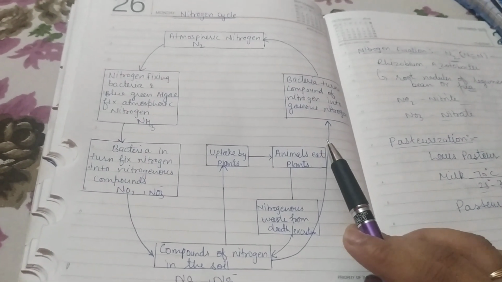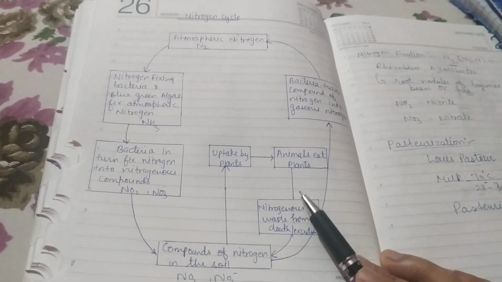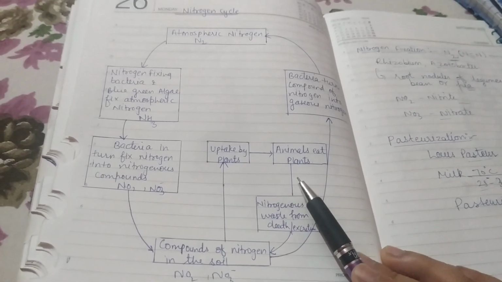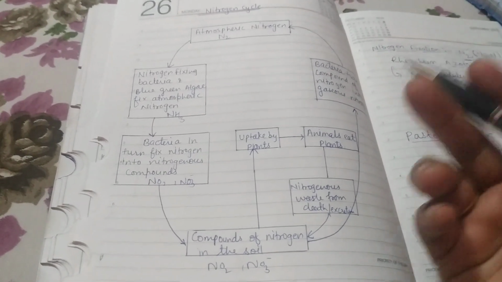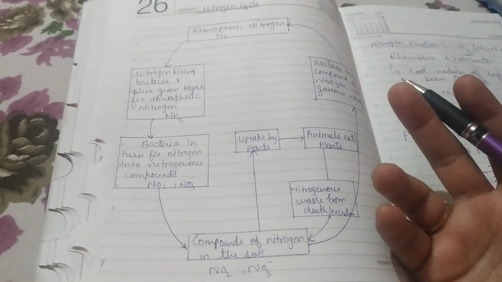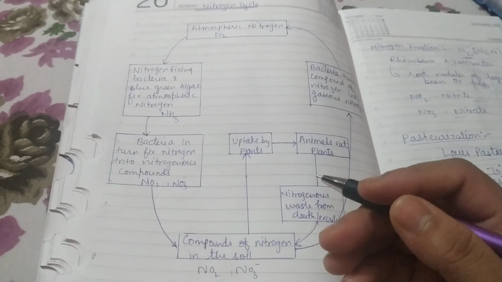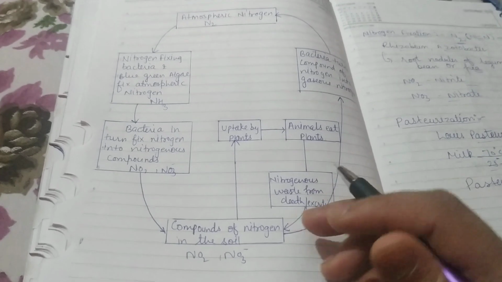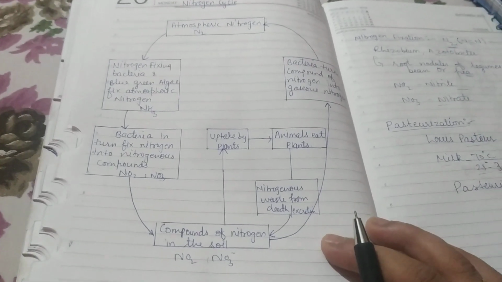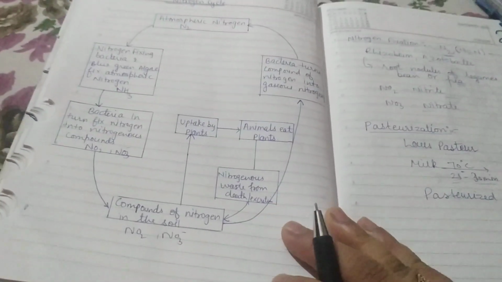These are very important for the fixation of nitrogen, because plants are unable to take nitrogen directly from the atmosphere. That's why it is very necessary to convert the nitrogen into nitrogenous compounds, right? I hope this is understood by every one of you students.